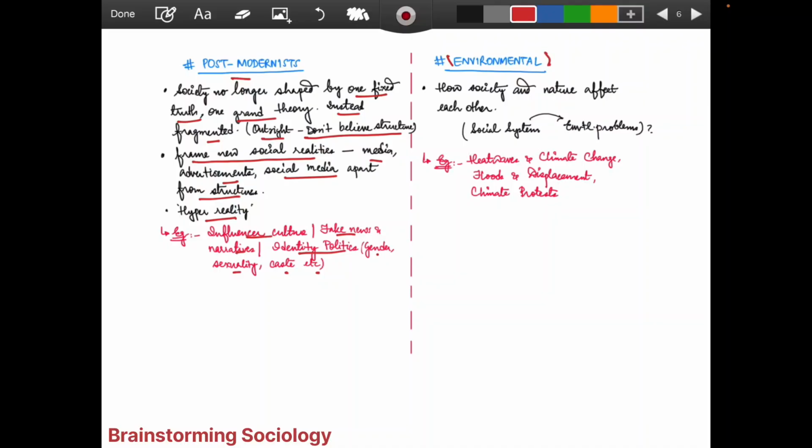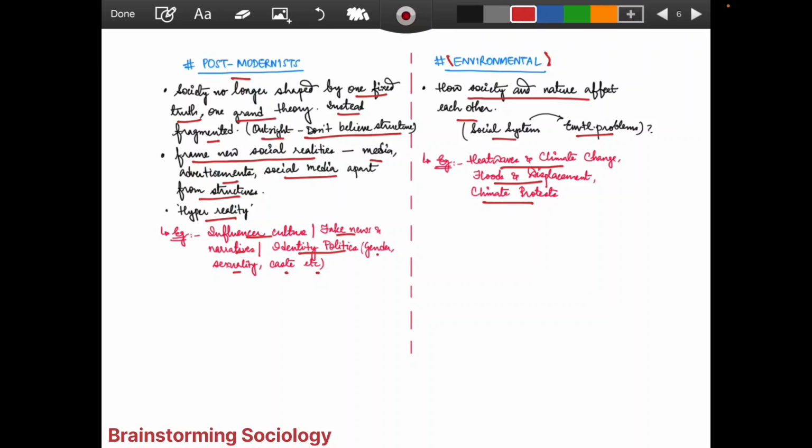Environmental perspective talks about how society and nature affect each other, like how the social system is affecting environmental problems. The social system has helped bring about environmental issues like heat waves and climate change, floods and displacement, climate protests. All these are not to be thought of in silos. They have interlinkages, where we have to talk about how one is impacting the other.